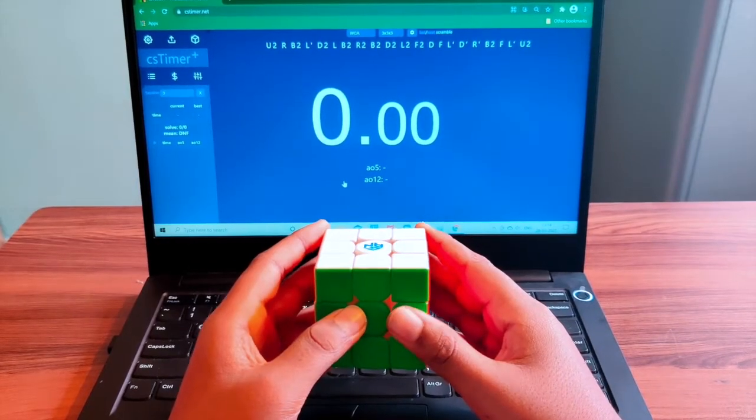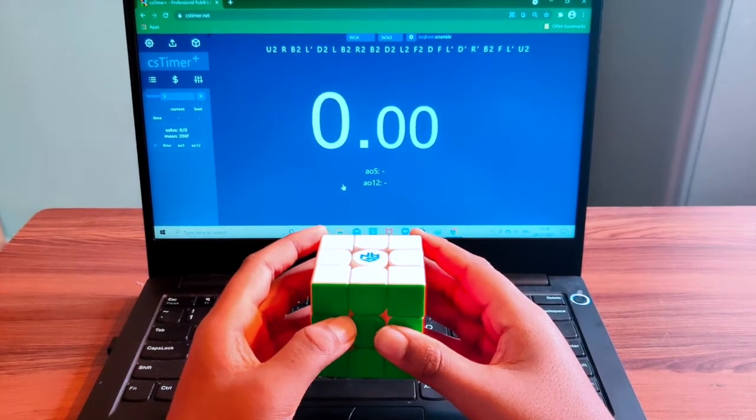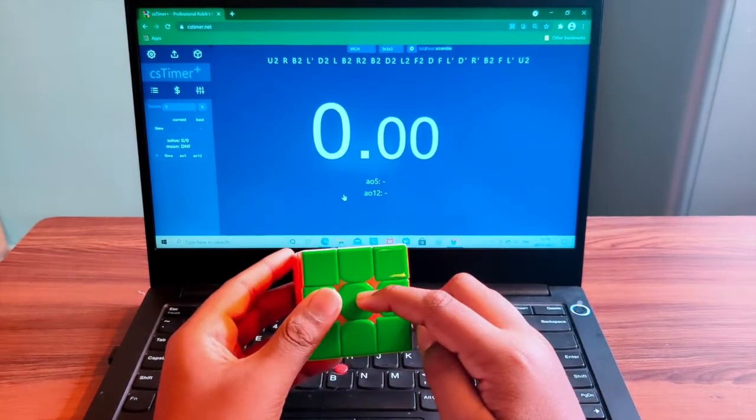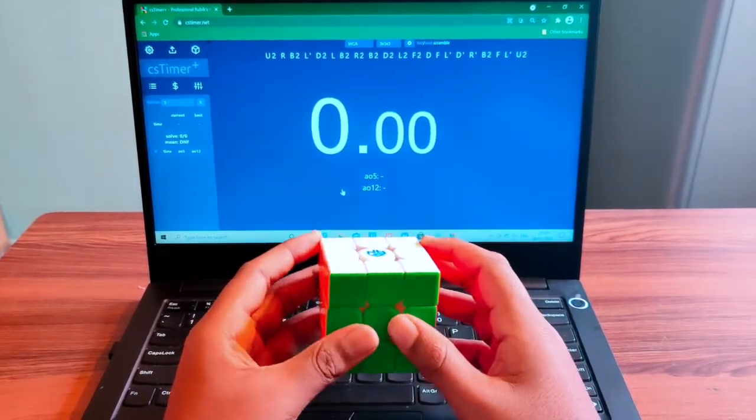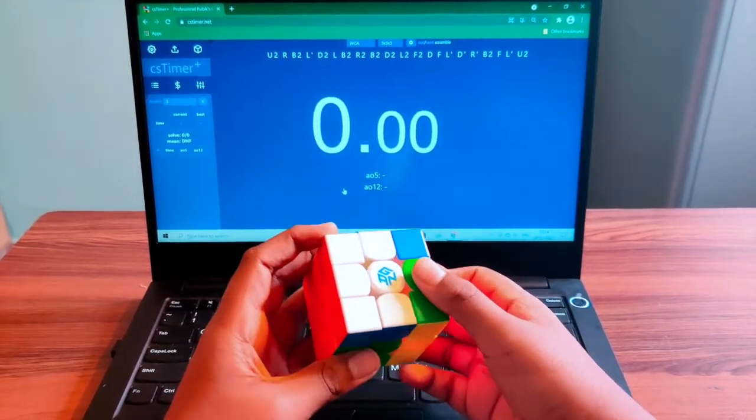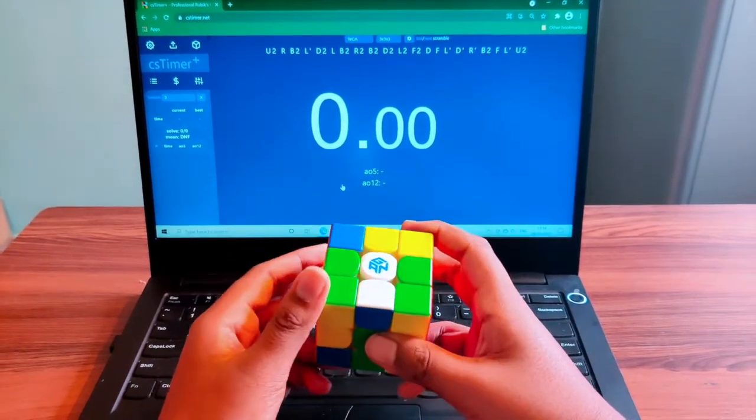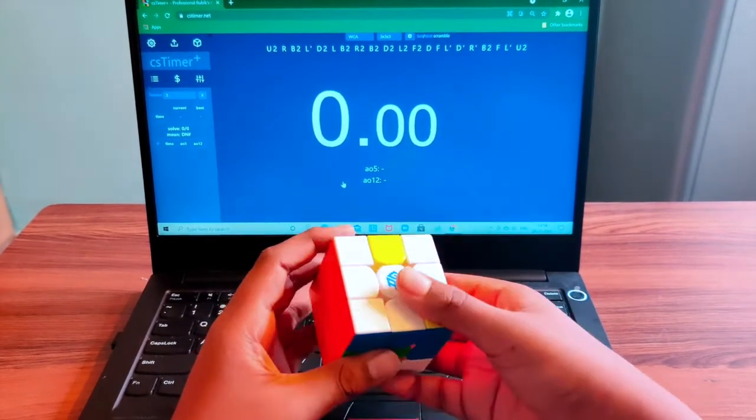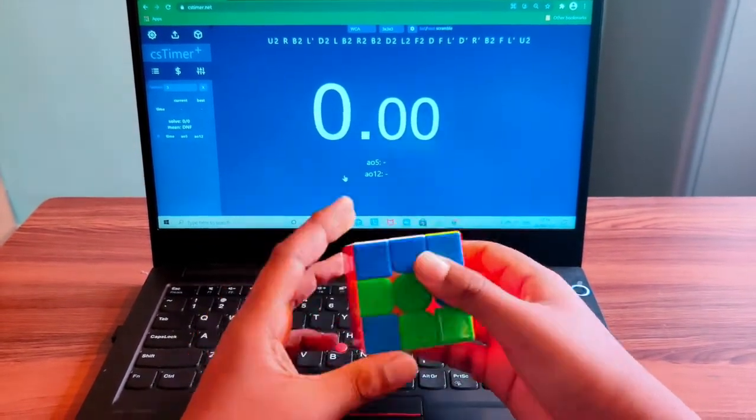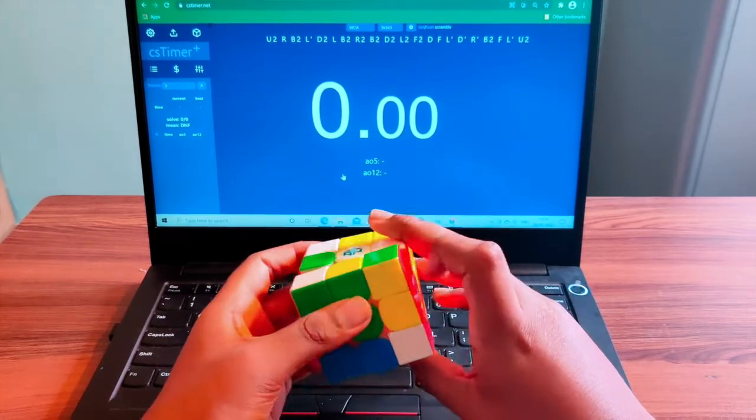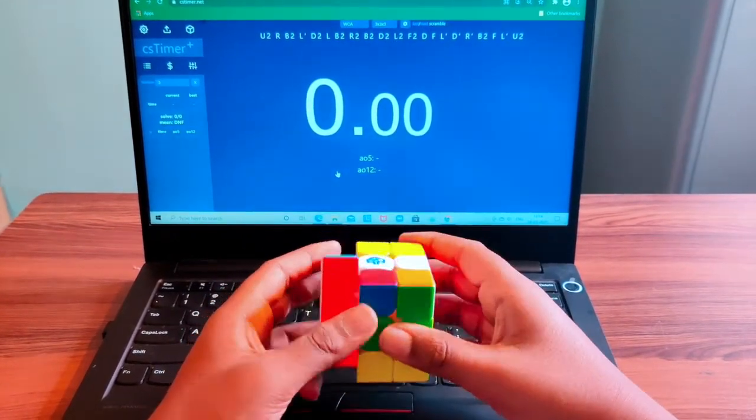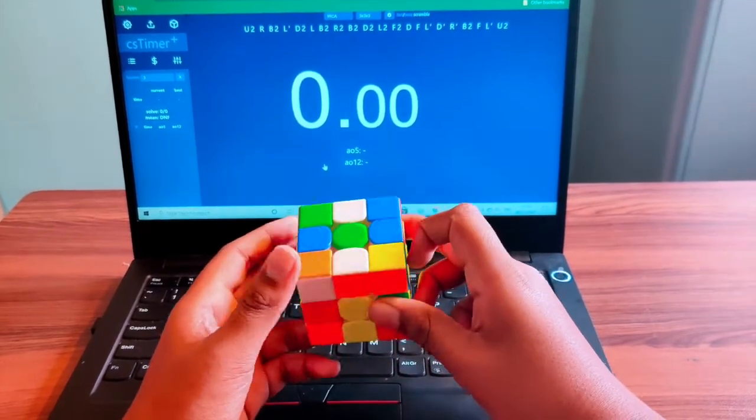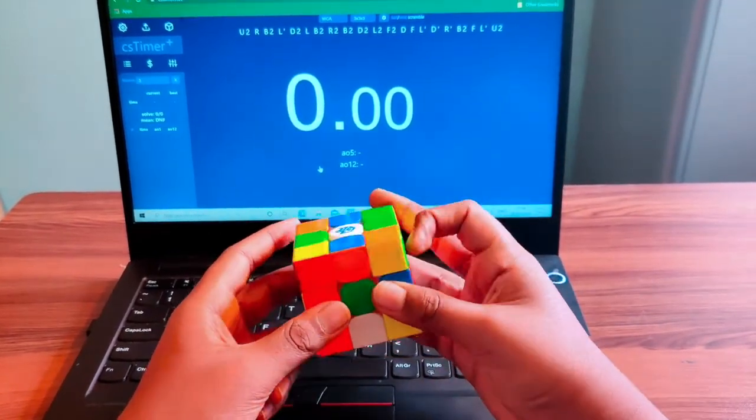So now let's look at some scrambles. Just a general note on scrambling, always hold your cube white top and green front while you're scrambling. So let's start. U2, R, B2, L prime, D2, L, B2, R2, B2, D2, L2, F2, D, F, L prime, D, R, B2, F, L prime, U2.